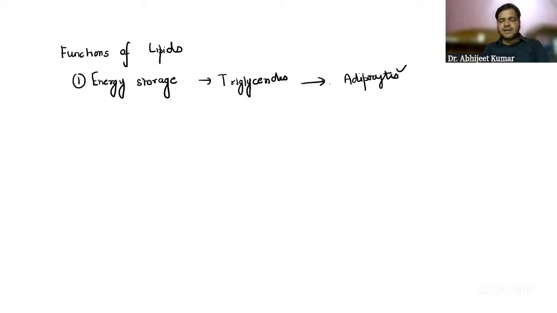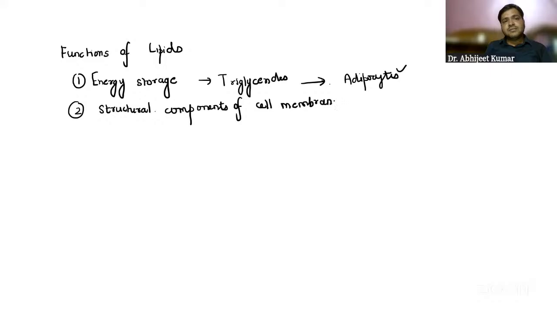Obviously after glucose, they are the metabolic fuel that is required. The second important function that you have to remember, guys, is that they are the structural components of the cell membrane. When I say structural components, you already know we have a cell, and the outermost part of the cell is called the cell membrane, and the cell membrane is basically formed of phospholipid.